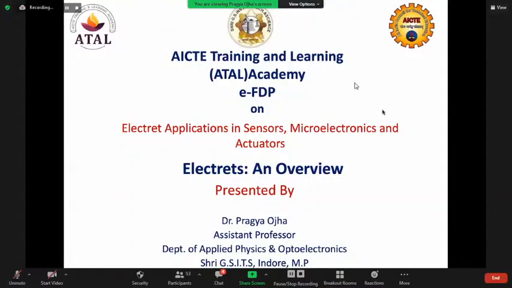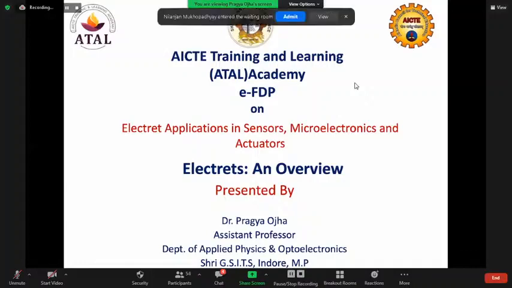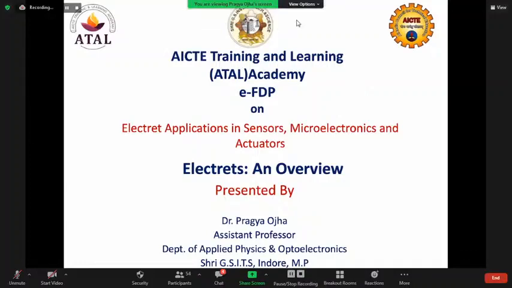Good afternoon, everyone. In this session one, AICTE Training and Learning Atal Academy FDP on electrets application in sensors, microelectronics, and actuators, I'm going to present an overview of electrets.